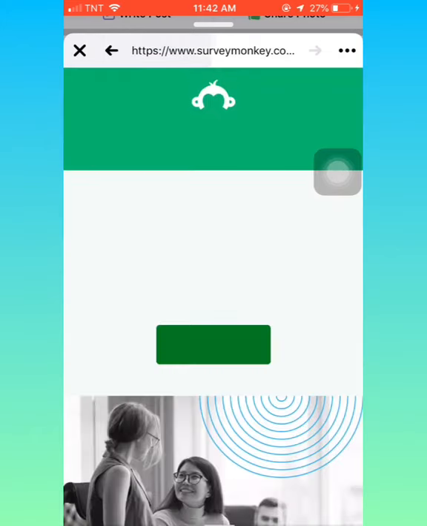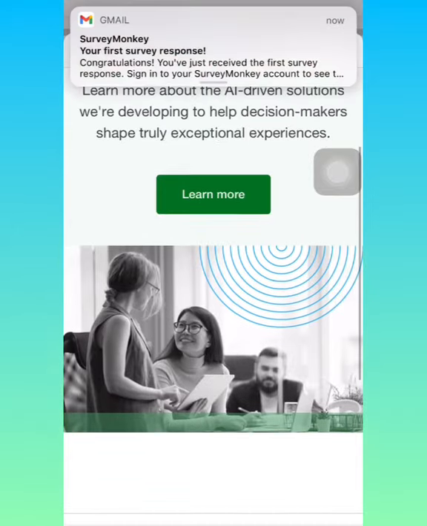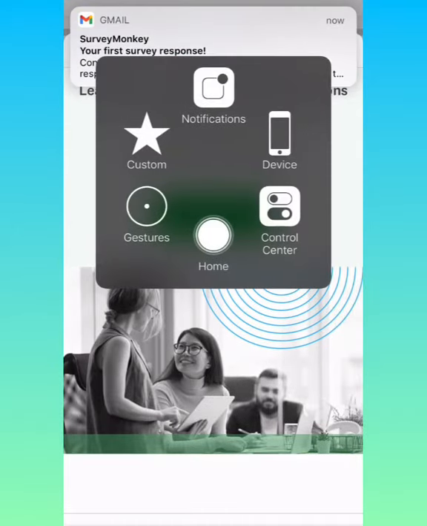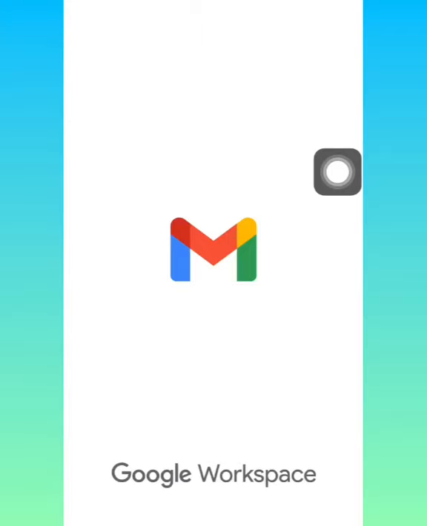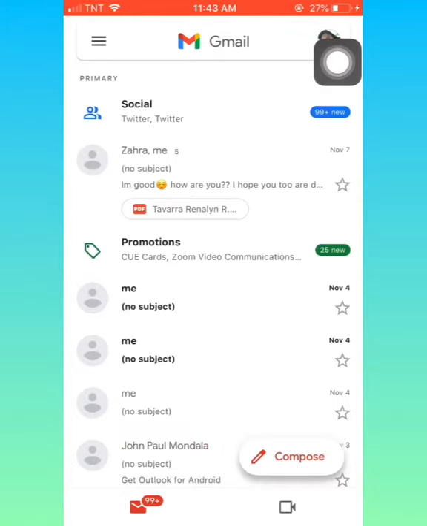So after submitting my sample response, as you can see, there will be a notification from SurveyMonkey that will be sent to your Gmail account. And then if you want to check the response, you're gonna go to your Gmail and then click that notification from SurveyMonkey.